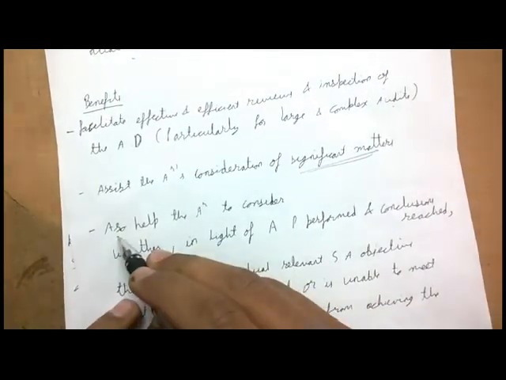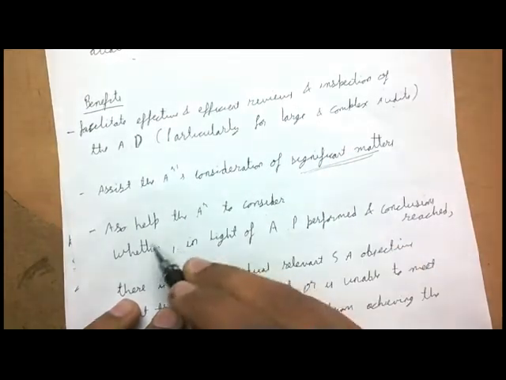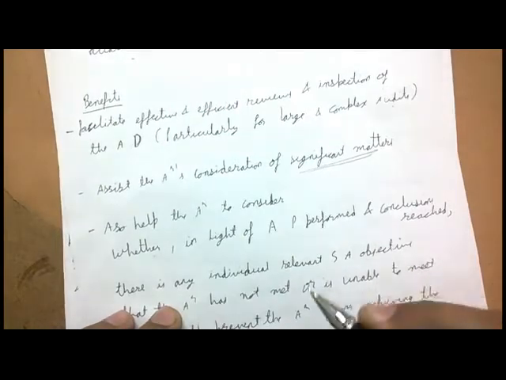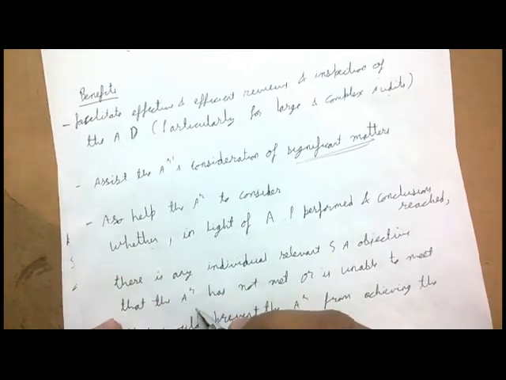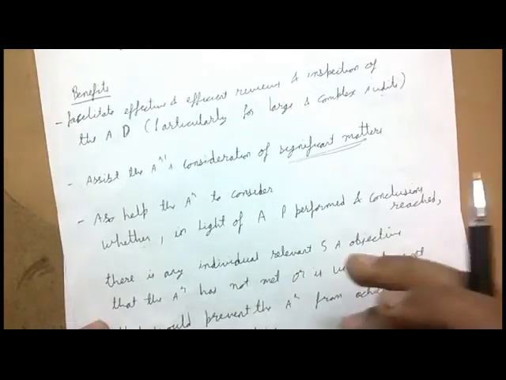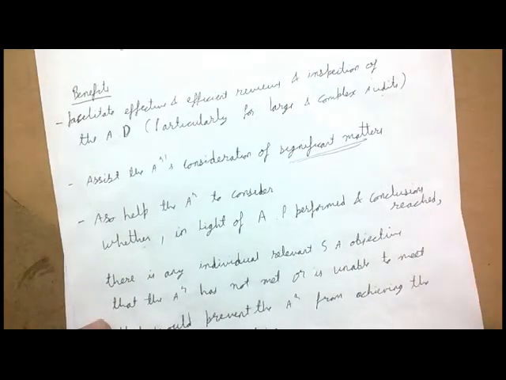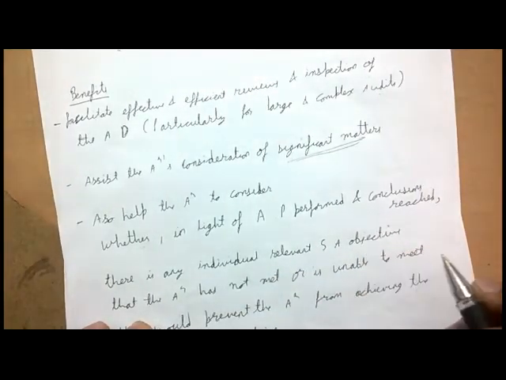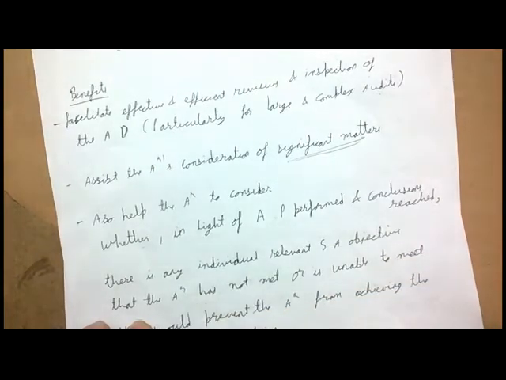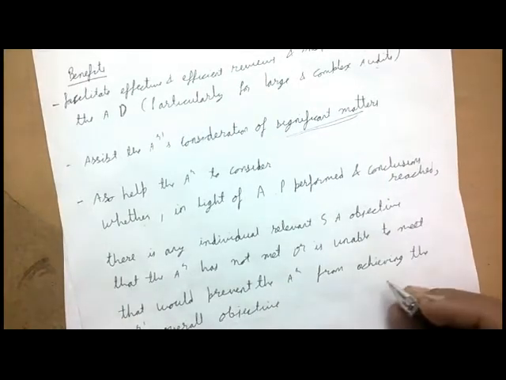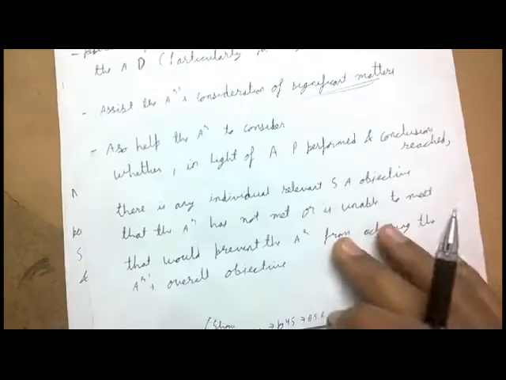So what we are trying to say is that it also helps the auditor to consider whether there is any individual relevant objective of the standard on auditing that the auditor has not met. He is not able to meet that. For example, in case of SA 500, he is not able to obtain sufficient and appropriate audit evidence. Is there any individual relevant SA objective, that is, objective of SA 500, that the auditor has not met or is unable to meet, that would prevent the auditor from achieving the overall objective of the audit.